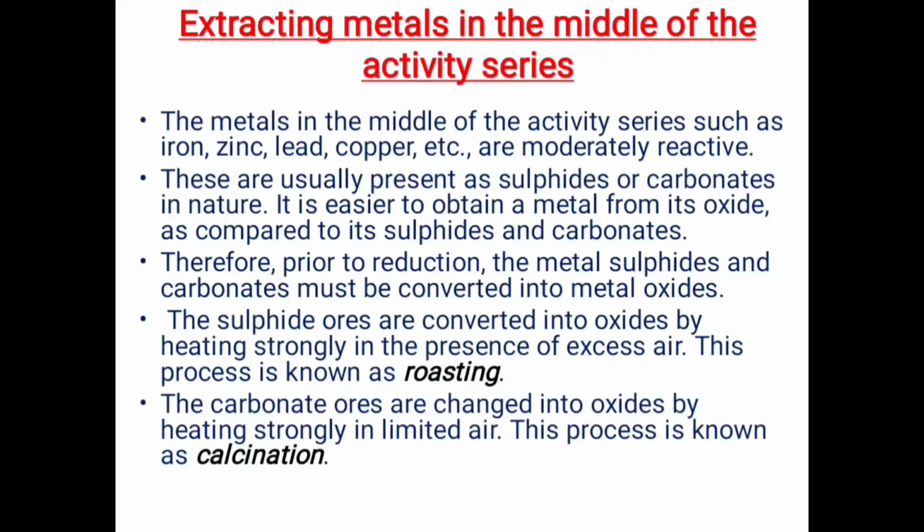For that we use the processes of roasting and calcination, as we discussed before. The sulfide ores are converted into oxides by strongly heating in the presence of excess air. This process is known as roasting. Now what happens in calcination? The carbonate ores are changed into oxides by heating strongly in limited air. This process is known as calcination.